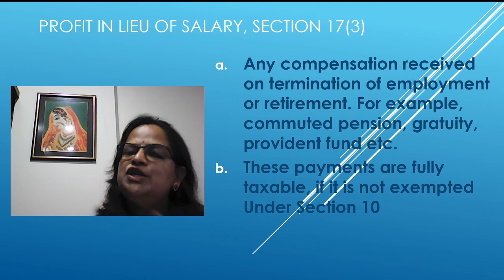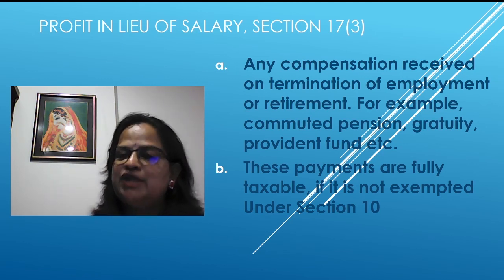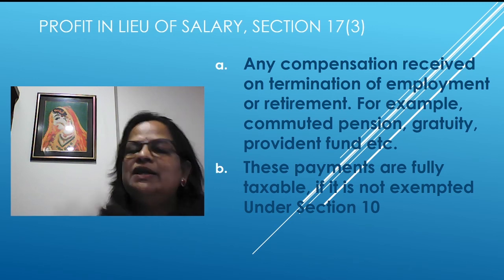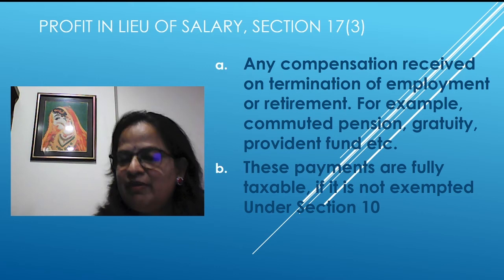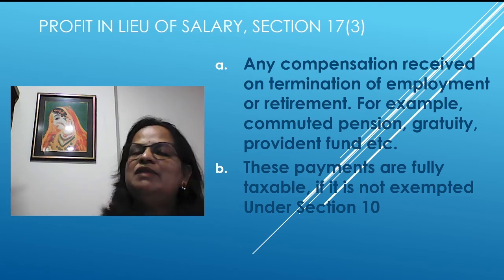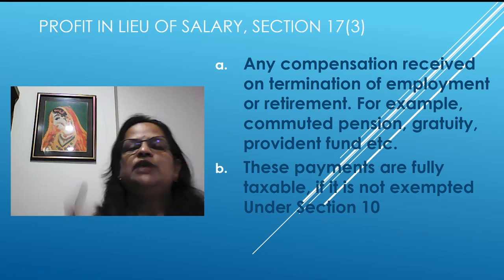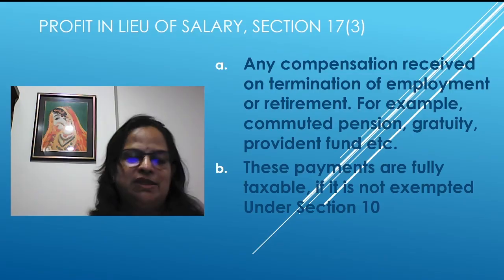We have learned how much will be exempted for gratuity, commuted value of pension, leave encashment, all that. The taxable portion will be whatever we calculate, and that taxable amount will be taxable for all employees. So this is the profit in lieu of salary. Sometimes I have seen in the question papers, what are fringe benefits, what is profit in lieu of salary. So I have explained it again, so you can write it for 2 marks. This is what I want to explain with this module.